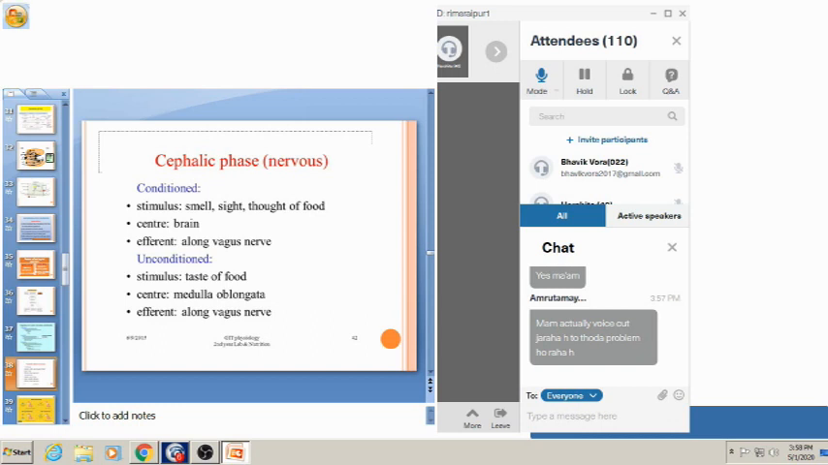And in the unconditioned reflex, unless and until food is placed in the stomach, there will be no reflex, no acidic secretion, no gastric secretion. But in the conditioned reflex, only by the smell, sight, or thought of food there will be gastric secretion. The vagus nerve is important in both, but this one is unconditioned and this is the conditioned one. Okay, hope everyone is getting the conditioned and unconditioned one.